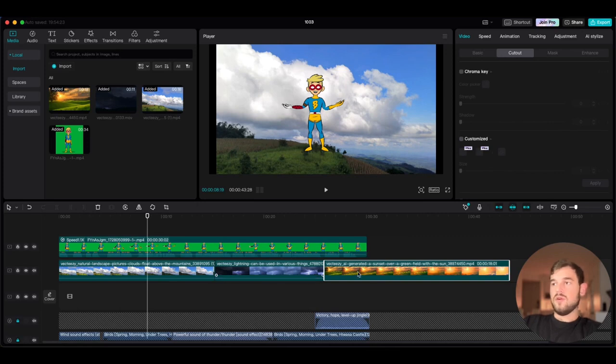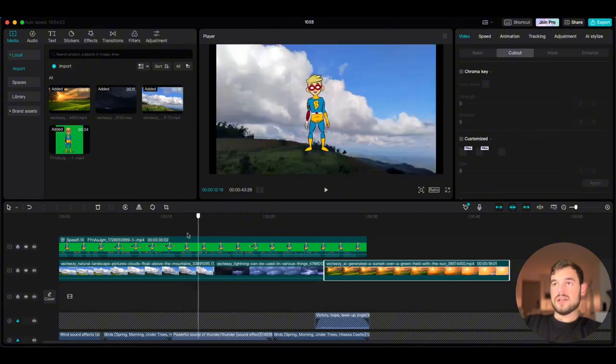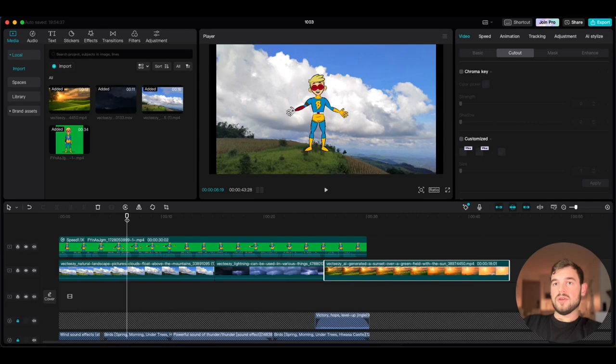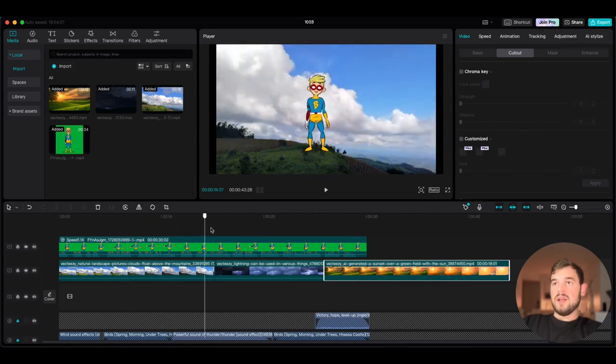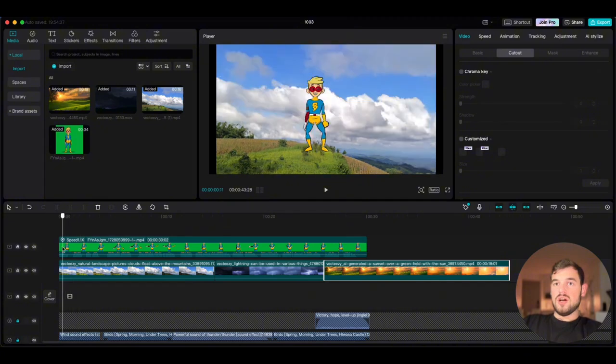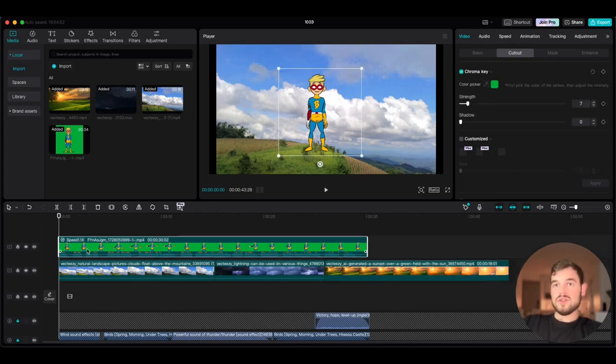All right, so all the backgrounds are in place, but of course we need to correct the timeline for that. And at the same time, as you can see right now, our character is standing in one place. So it would be good if we can change the sections or the sizes where our character is standing. And I have prepared the logical time frames for that.